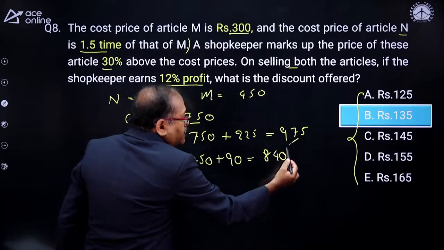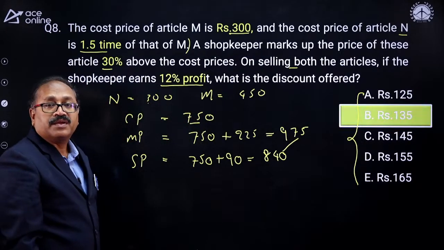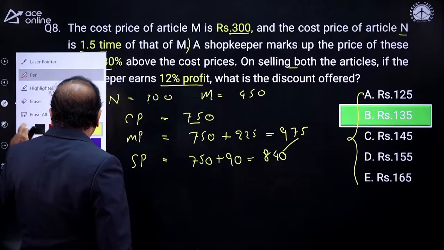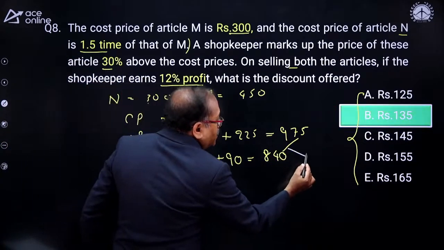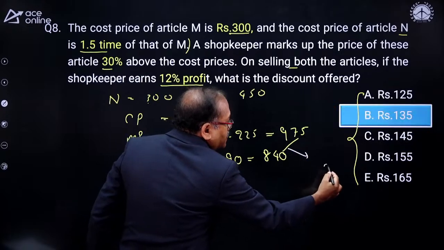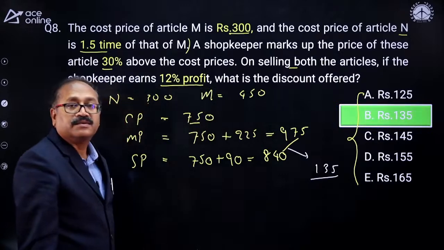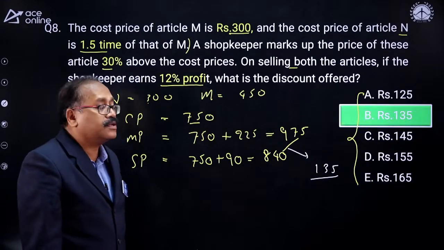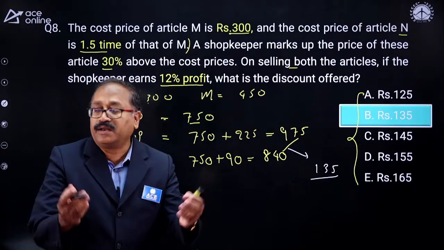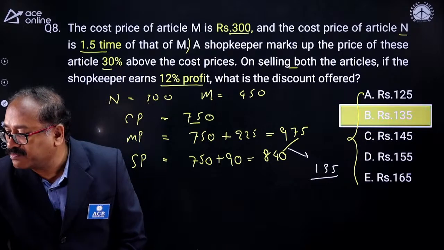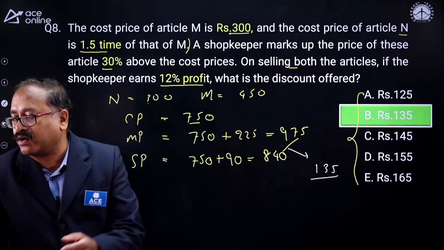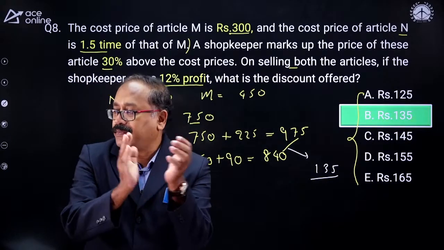So the difference of these two is your discount. What is the discount? I can simply write down the discount from here itself. That is, this gets cancelled. 35 is there and 1 is here. This is what the discount is, and that is nothing but 135. Well done. Option B, Deepti. Wow. Well done, Deepti.